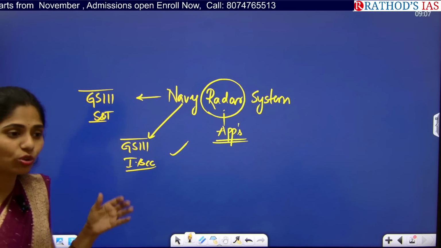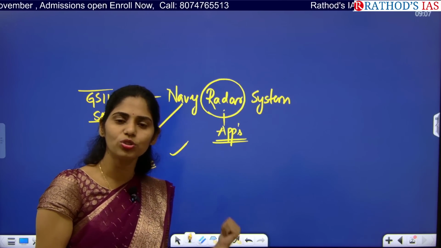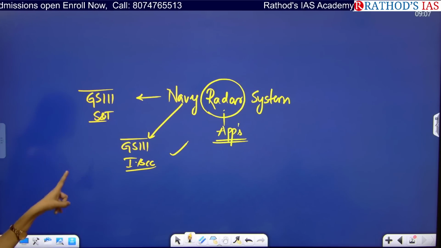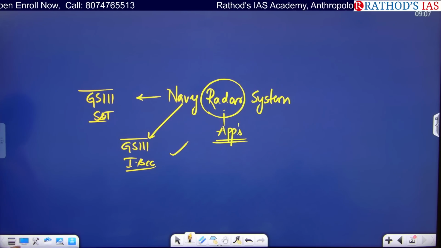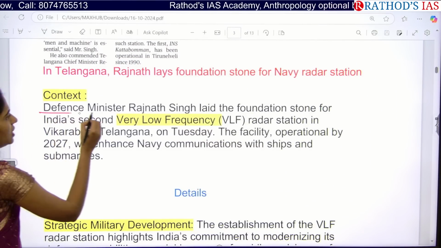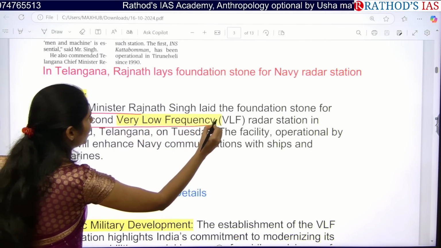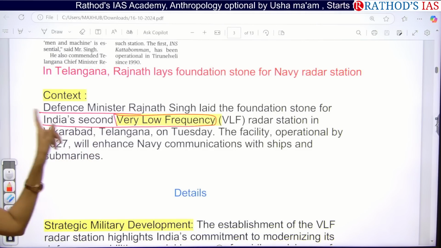And you even have to know in which year this first radar system had been established in Tamil Nadu. So you have to know some basic things, as there is a high chance of getting a question in your prelims in 2025. So remember this topic and keep a star mark for this topic. So why is it in news? Here our defense minister laid the foundation stone for India's second very low frequency radar system, and it comes under very low. It is not high frequency.